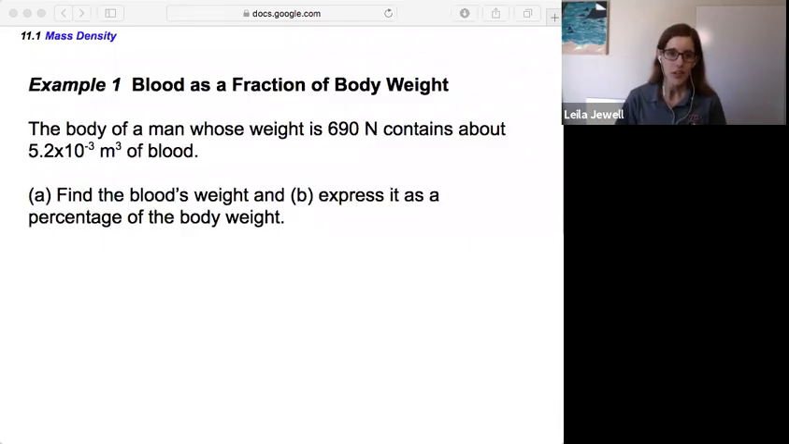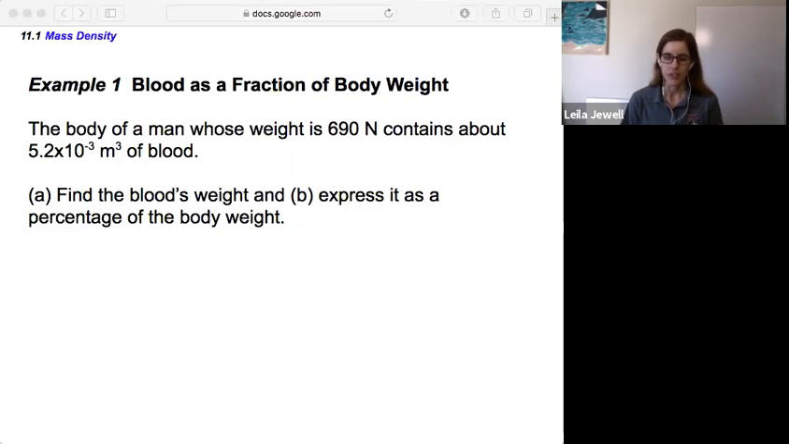All right, let's try an example. Blood as a fraction of body weight. The body of a man whose weight is 690 newtons contains about 5.2 times 10 to the minus 3 cubic meters of blood. A, find the blood's weight, and B, express it as a percentage of the body weight.